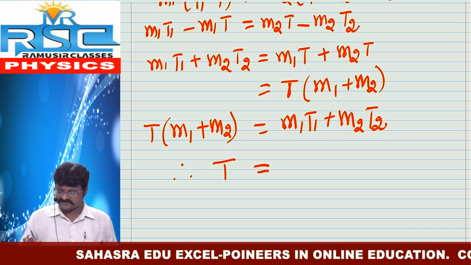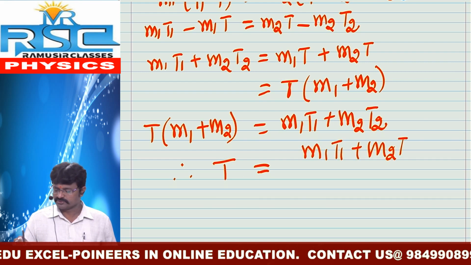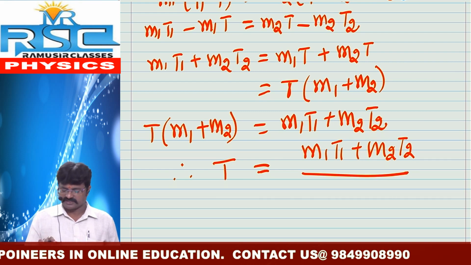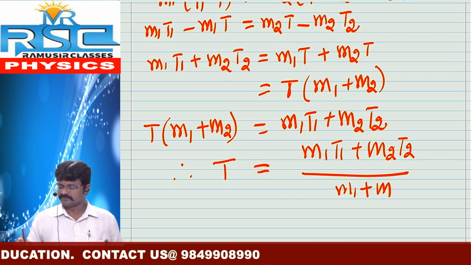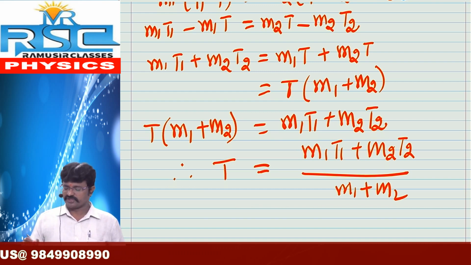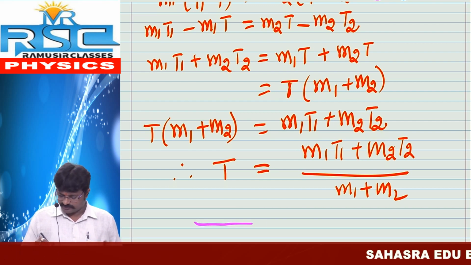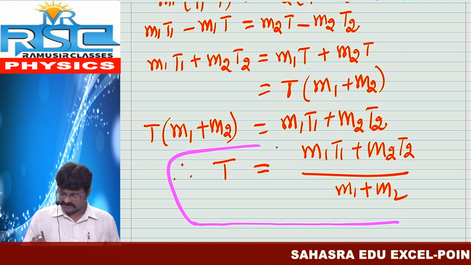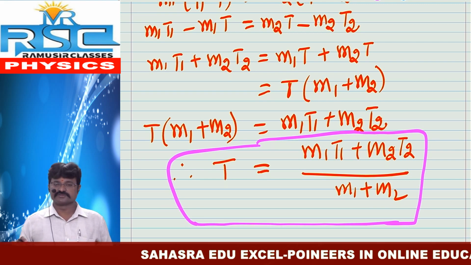It is also written as M1 T1 plus M2 T2 divided by M1 plus M2. This is an important derivation, the most important 4 marks derivation.